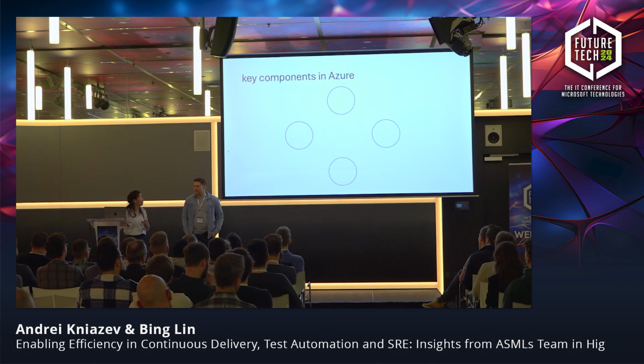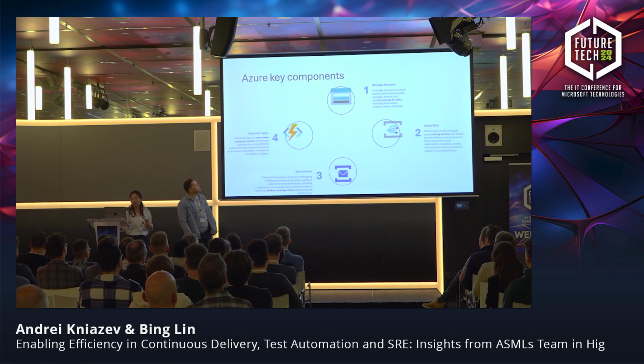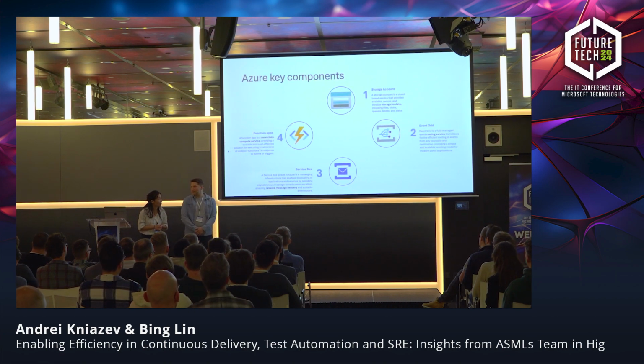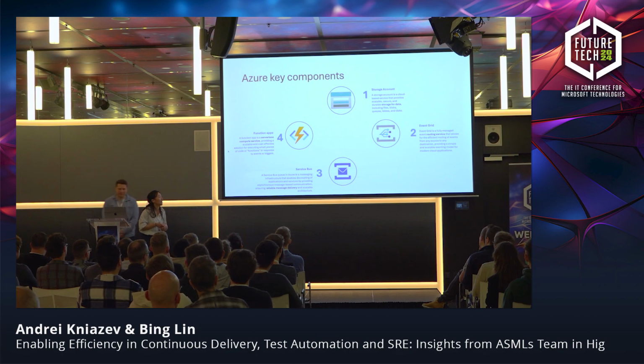So we are using 4 main components. We have an Azure storage account where we are storing the packages as blobs. We have Event Grid where we are routing the event from the source to a destination.